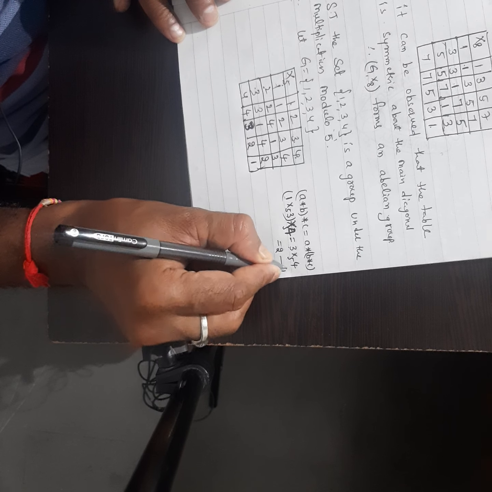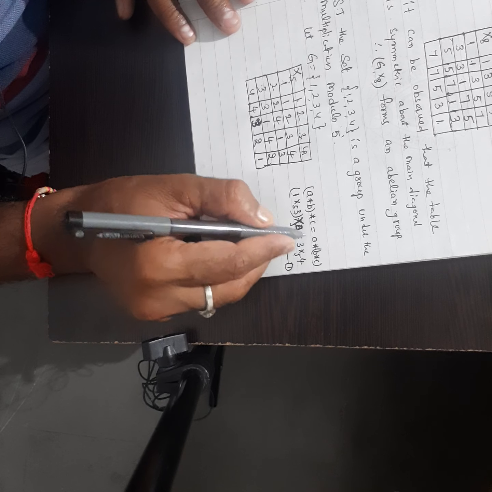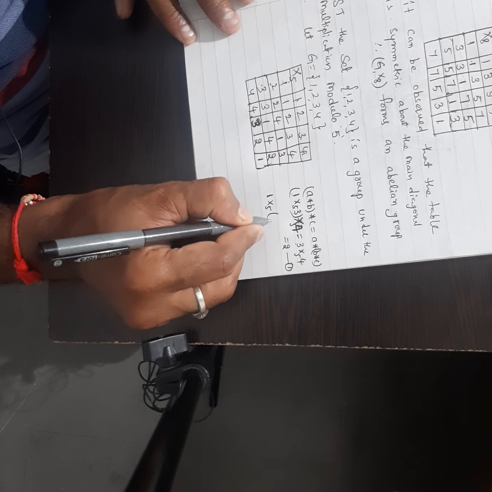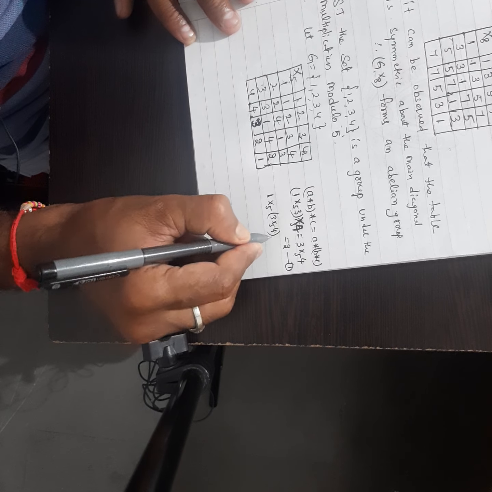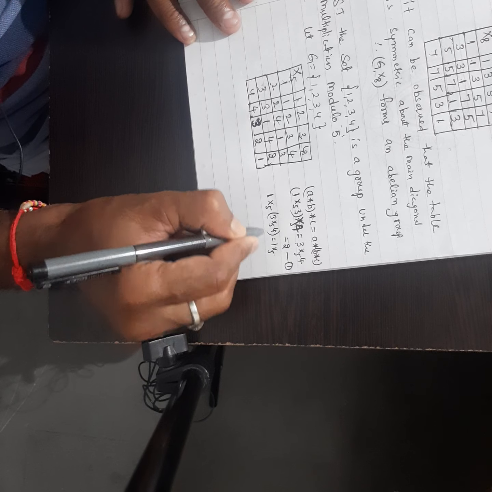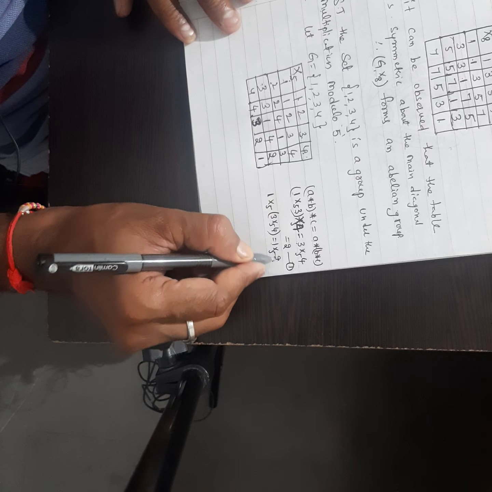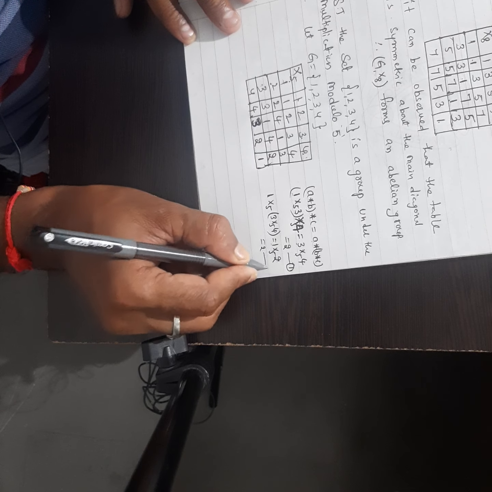This is LHS. And RHS value, we check the RHS: 1 star of 3 star 4. Here 3 into 4 value is 2, then 1 into 2 value is 2. So our RHS value is also 2.